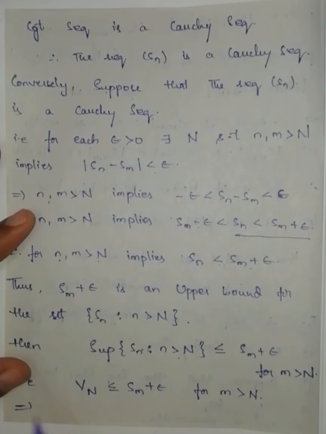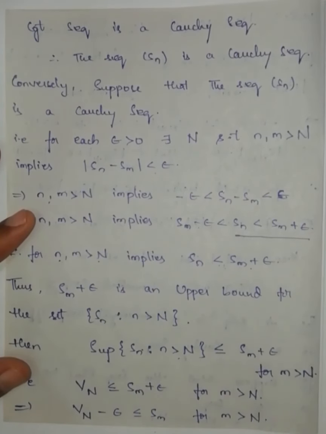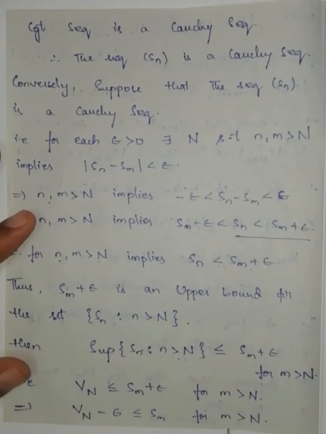This implies V_N minus epsilon is less than or equal to Sm for m greater than capital N. Means after capital N, if I take any small m, all those terms are greater than or equal to this one. Means this one is a lower bound for the set.